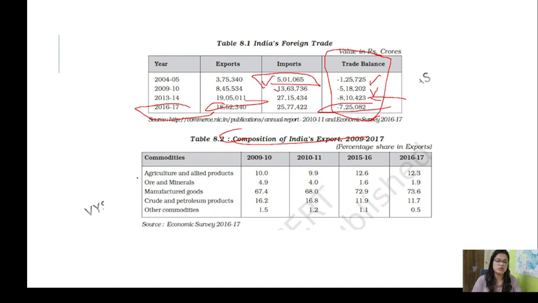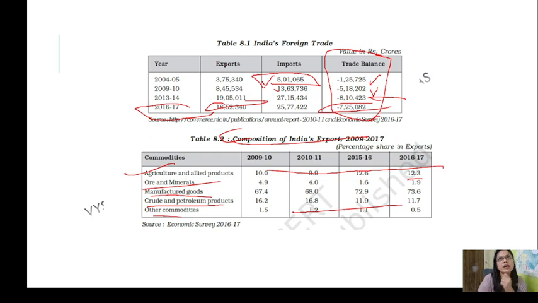Just focus on exports. When we talk about agriculture and allied products, this trend has almost been the same. Ore and minerals, manufactured goods, crude and petroleum. So when you see the Economic Survey, how you have to approach reading it is that the last 3 economic years will be given. So just see the trend.